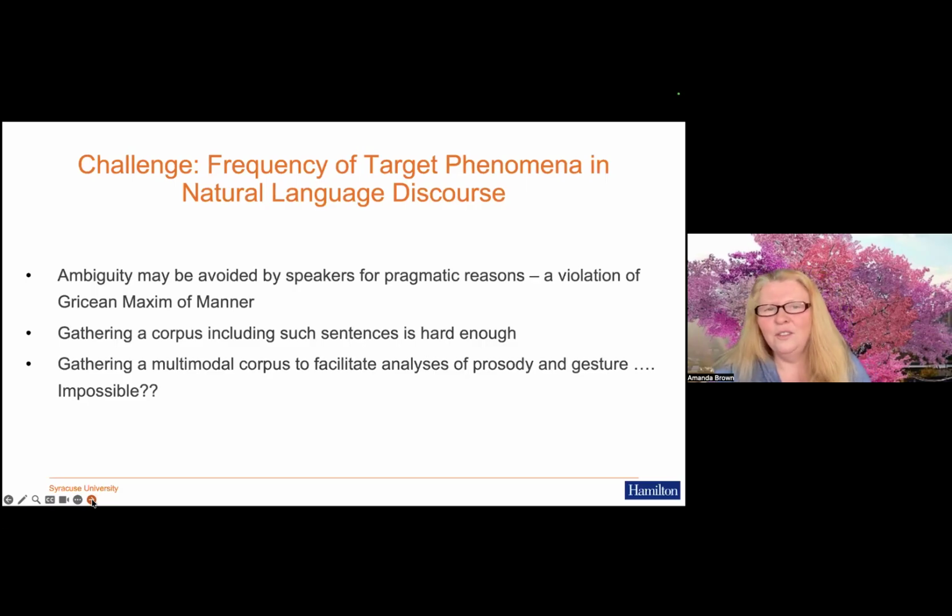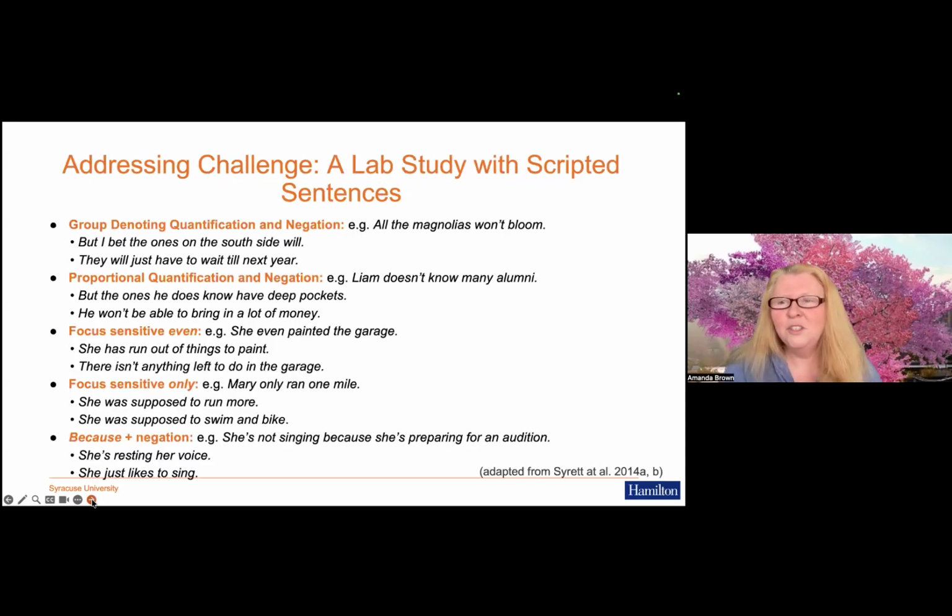So, the frequency of these types of sentences in natural language discourse is quite rare, because ambiguity might be avoided by speakers for pragmatic reasons. The Gricean maxim of manner asks speakers to be clear, and these sentences are inherently ambiguous. So gathering a corpus of these sentences is hard, but going that step further to gather a multimodal corpus to facilitate analyses of prosody and gesture is perhaps impossible. Okay, so what do we do about this? We do a lab study.